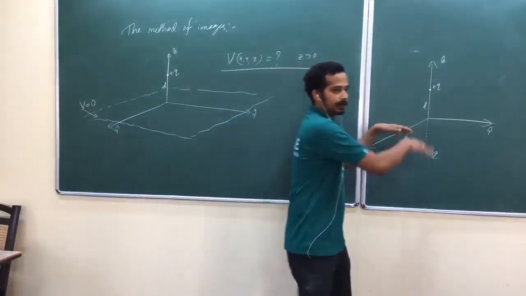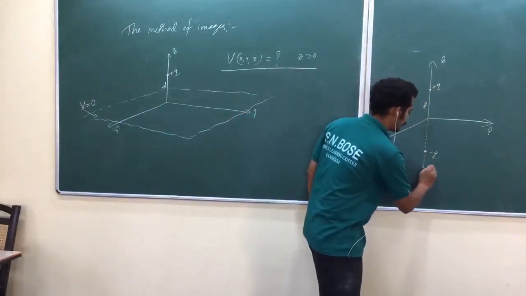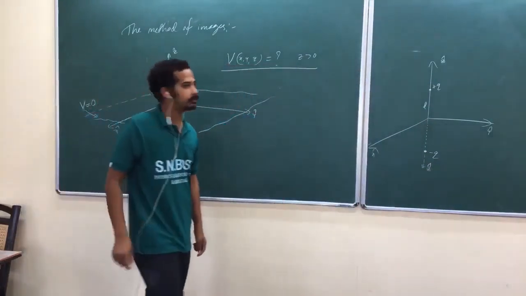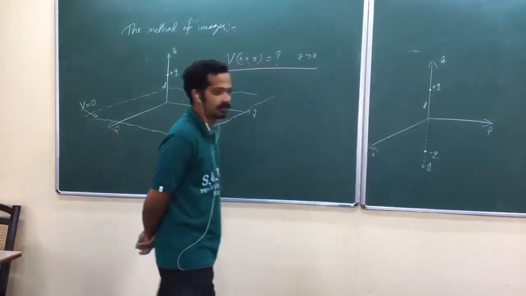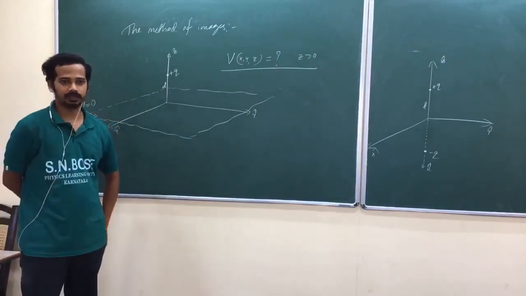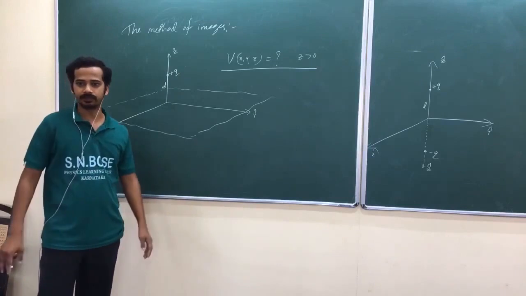This is along minus Z cap. Can you just imagine? If you take any point on the XY plane, it is equidistant from plus Q and minus Q, because the XY plane cuts the Z axis at the middle.